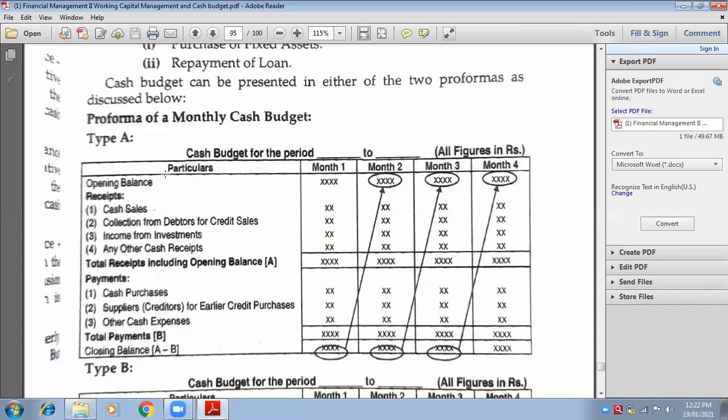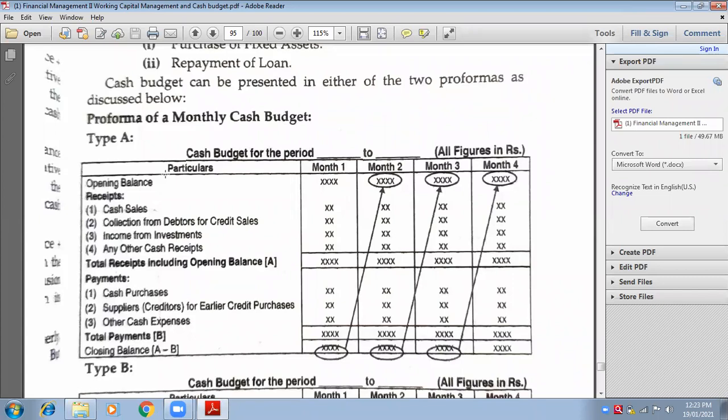Sometimes what happens is that information for 6 months is given in the question, from January to June. But at the end of the question there is a statement: prepare the cash budget for the first 4 months. First 4 months means January, February, March, April, but the information is given about 6 months. Sometimes that is also in the question. So you have to make sure what they are asking.